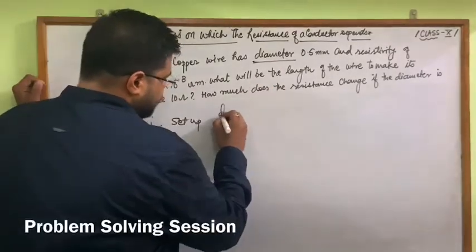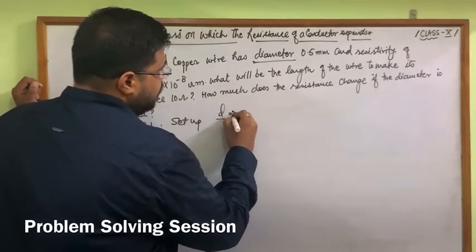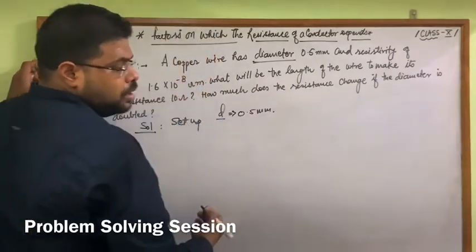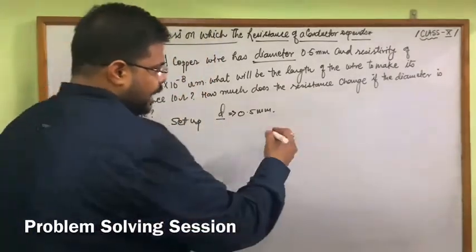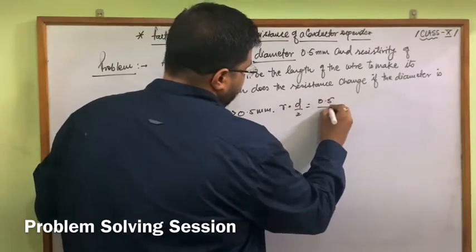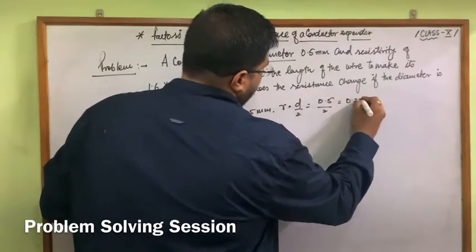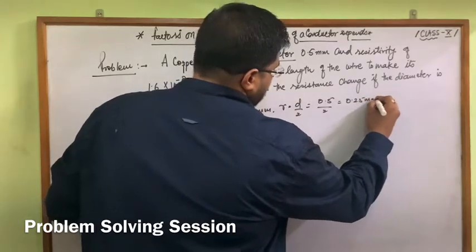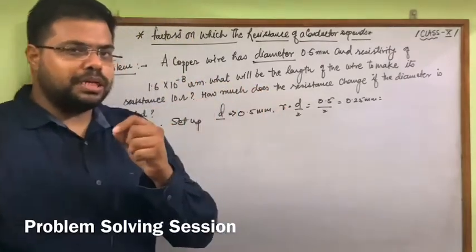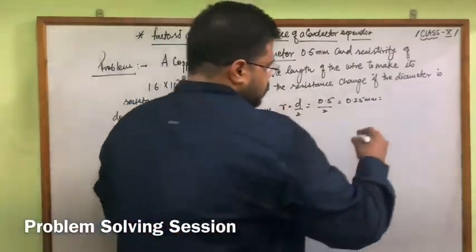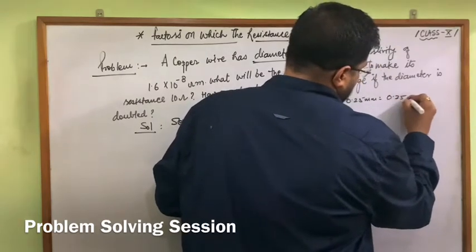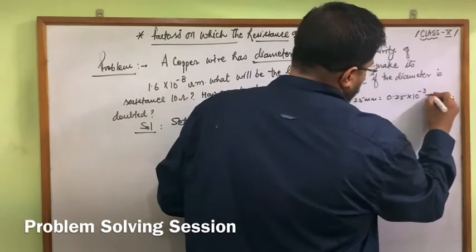We have diameter D as 0.5 millimeter. Now diameter is of no use, so we have to convert directly into radius, and the radius will be half of the diameter. We can write 0.5 by 2, which is 0.25 millimeter. We have to convert it into meter, so we know that 1 meter is equal to 1000 millimeter. So it will be written as 10 raised to power minus 3 meter.